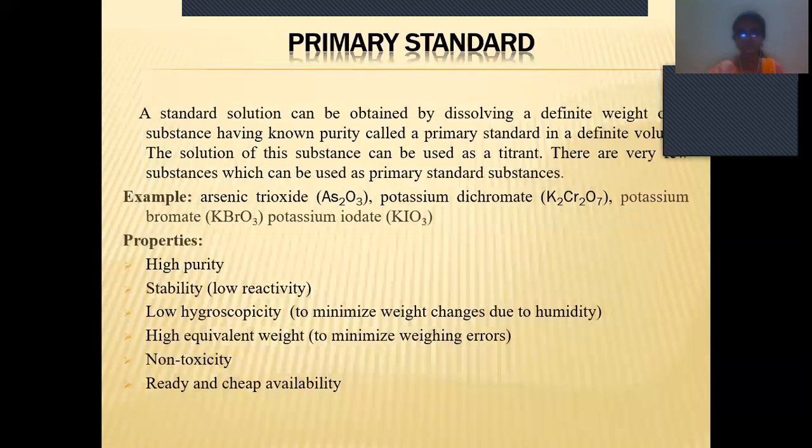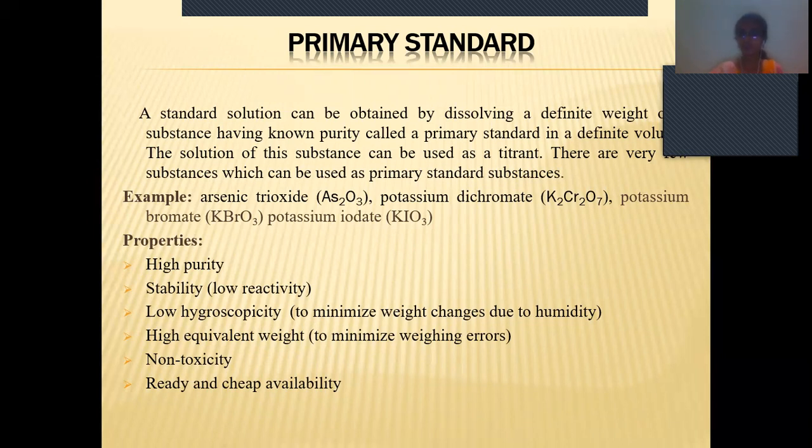Next, primary standard. A primary solution can be obtained by dissolving a definite weight of a substance having known purity, called a primary standard. Primary standard means a standard solution. We can prepare the standard solution by dissolving the exact weight of the substance having known purity. Whatever the definite weight of the substance having the purity, using that substance we prepare the solution, which is called the primary standard.